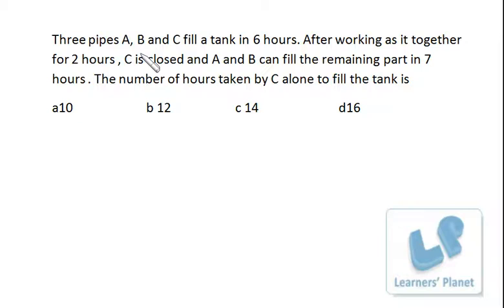See, in 6 hours, all of them can fill the tank completely, right? That means in 2 hours, 1/3 of the tank is already filled, right? Now the remaining 2/3 of the tank, C is leaving. The remaining 2/3 of the tank is filled by A and B in 7 hours. So in 7 hours, A and B can fill up 2/3 of the tank, that means the complete tank can be filled by A and B in 10.5 hours, that is 7 into 3 by 2.